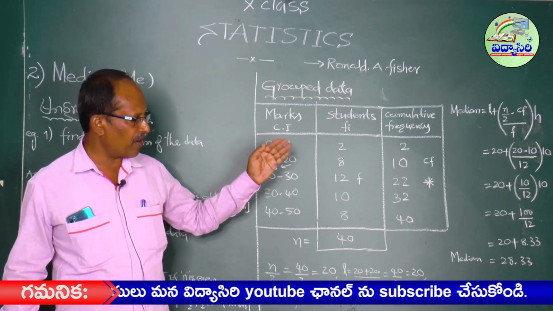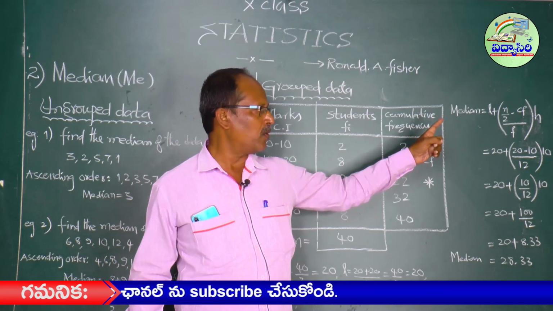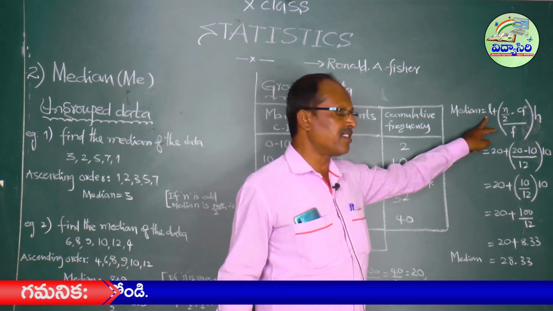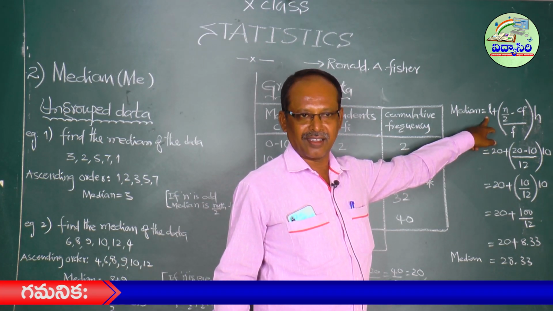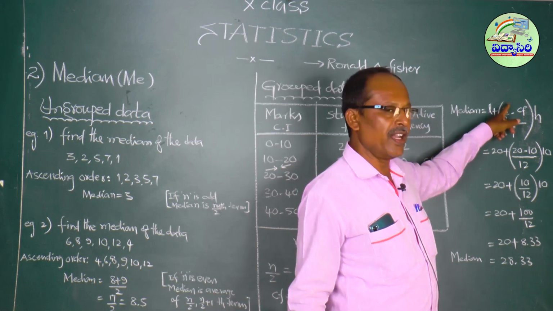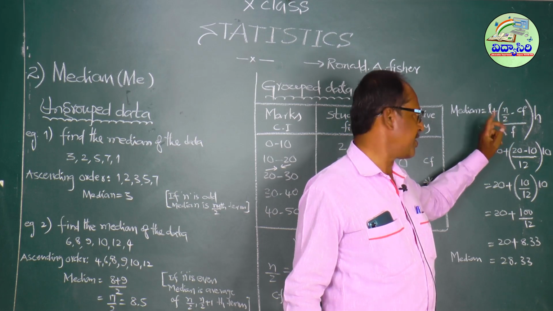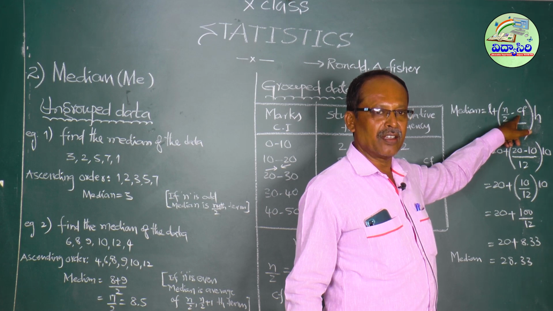Next, write down the formula first. Median equals L plus n by 2 minus CF by F into H. L indicates the lower boundary of the median class. N by 2: n is the sum of the frequencies, and we take half of it. CF is the cumulative frequency preceding the median class.